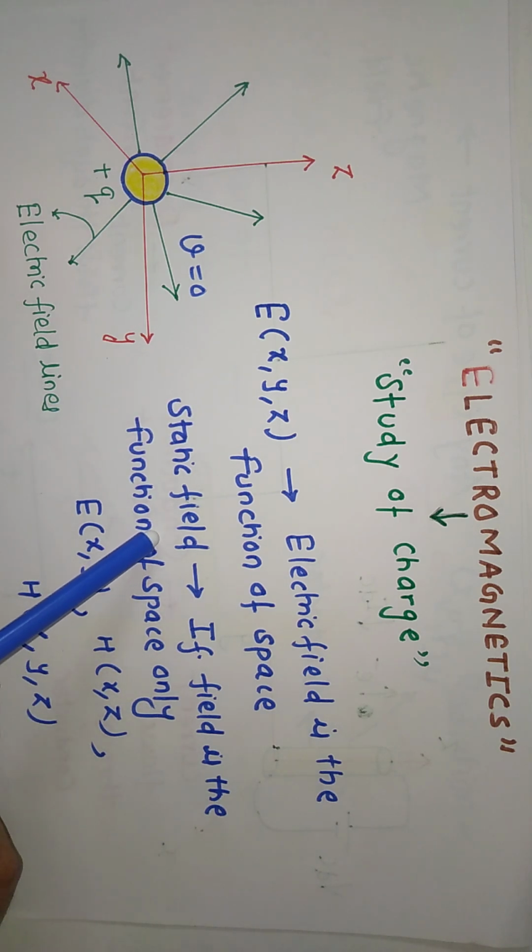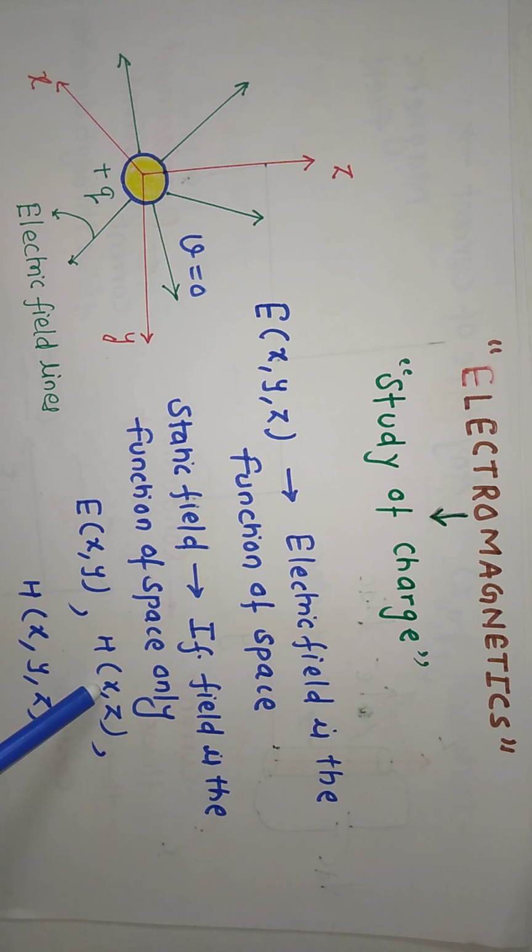What is a static electric field? If any field is the function of space only, then we say it's a static electric field. For example, E is the function of x, y. Is it a static field? Answer is yes, because it is the function of space only. Magnetic field is the function of x, z. Can we say again it's a static field? Yes, answer is yes, because this magnetic field is the function of space only.